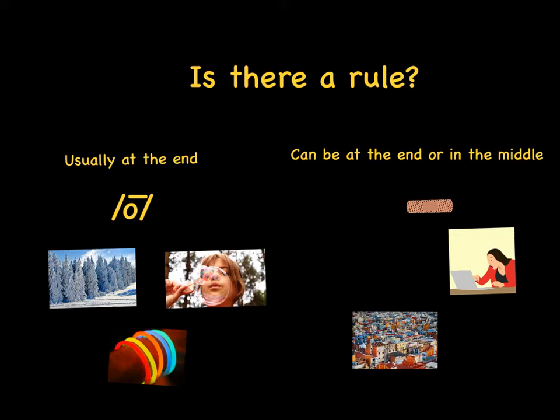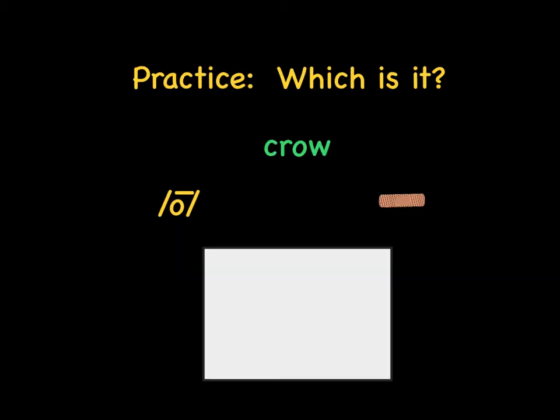So to help us remember that, snow, glow, blow, they all have the long O sound, the O says its name, or in town and wow, the OW says ow. Town has the ow in the middle, and wow has the ow at the end. Now you're ready to try to practice it yourself.